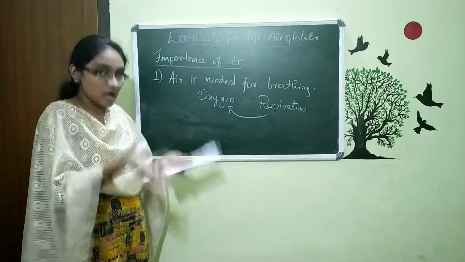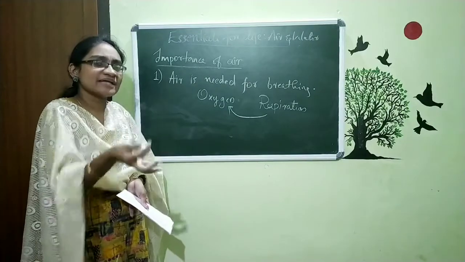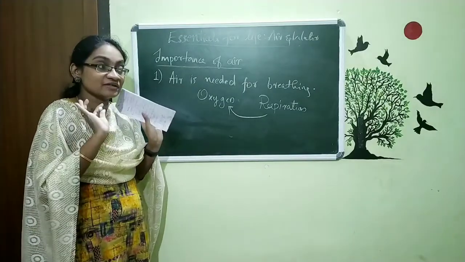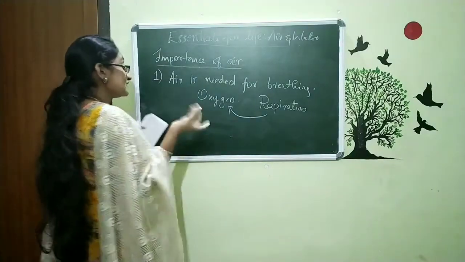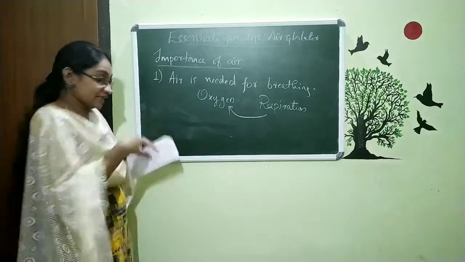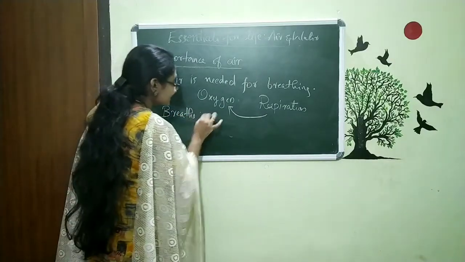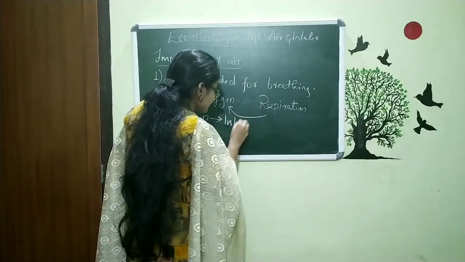So, what is the name of the air we are taking in, and what is the name of the air we are giving out? It has a particular name. The air that we are breathing in is nothing but inhaled air.